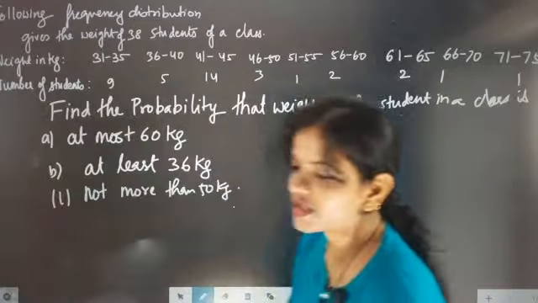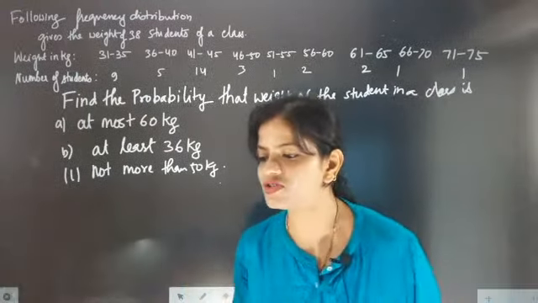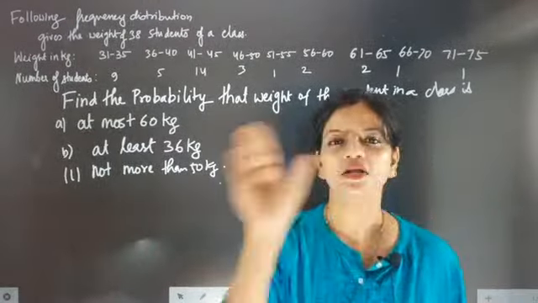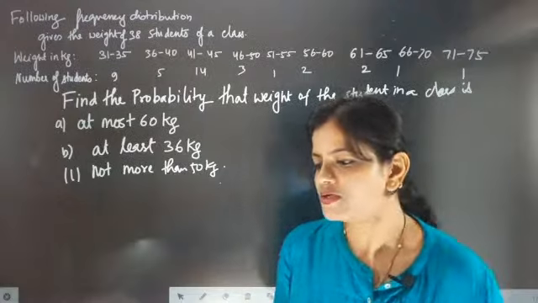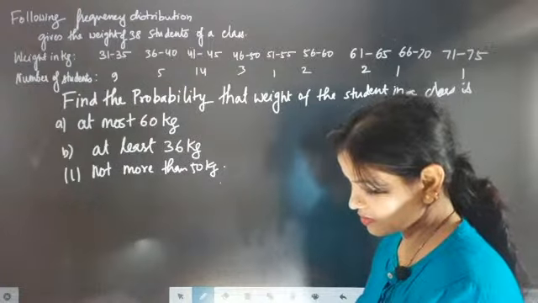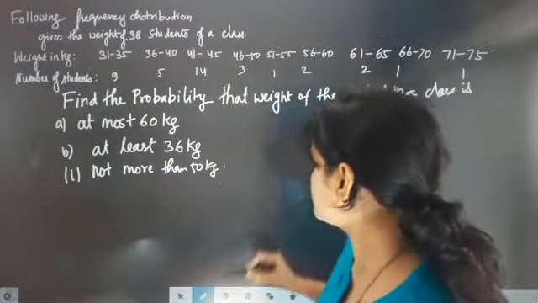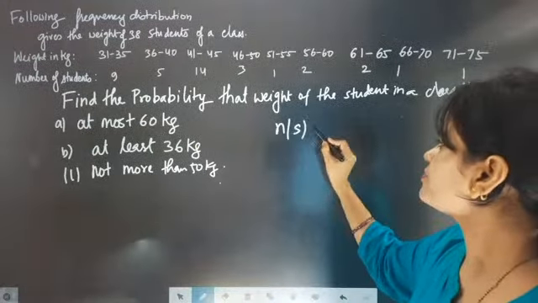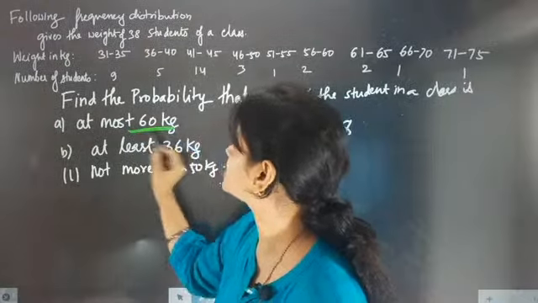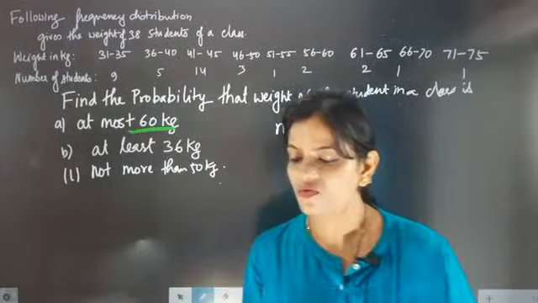So now the most important thing is total how many children are there in the class. They have given the number of children in the class is 38. So that means the sample space is 38. Now at most 60 kg means 60 kg and less than that.